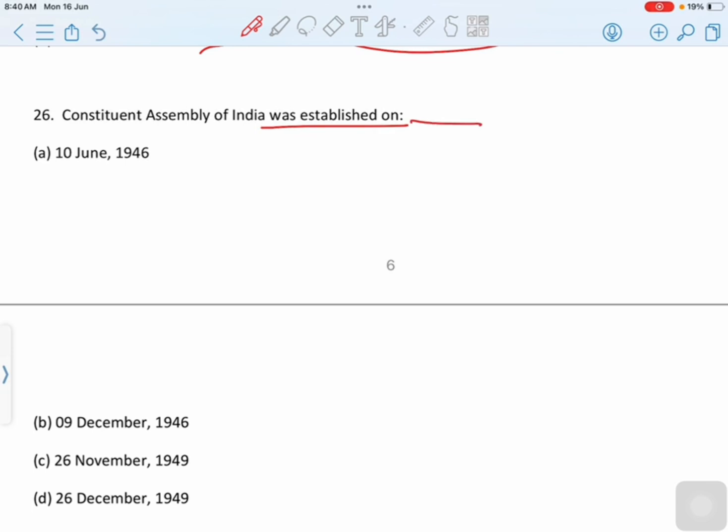First option is 10th June 1946. Second option is 9 December 1946. Third option is 26 November 1946. Last option is 26 December 1949. And correct option is option B, 9 December 1946.